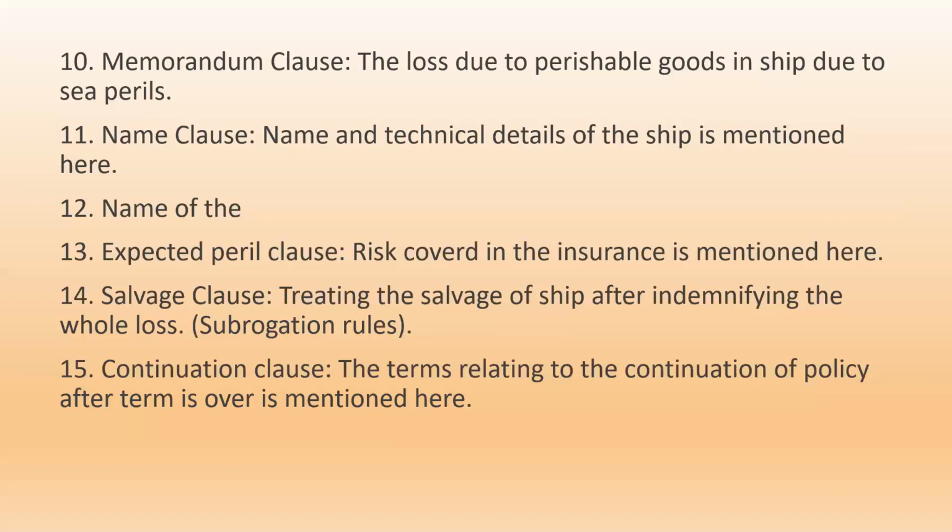The 13th important one is the expected peril clause. In the expected peril clause, the risks covered in the insurance are mentioned. What kind of perils of the sea are covered? Whether storm risks are covered, whether fire and burglary are covered. Those things are mentioned. In certain cases, if a comprehensive policy is taken, comprehensive policy means all types of peril losses, that is, hazards of the ship, are covered, and it is called comprehensive.